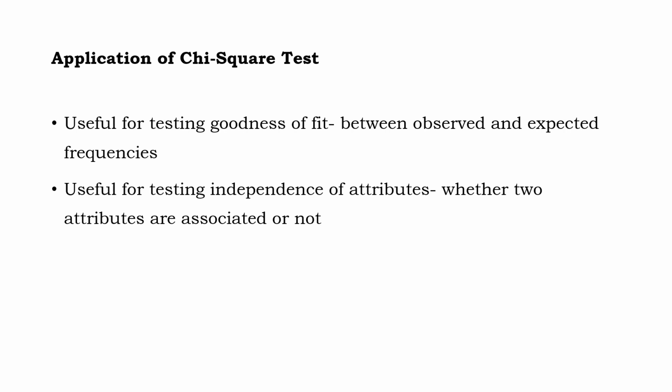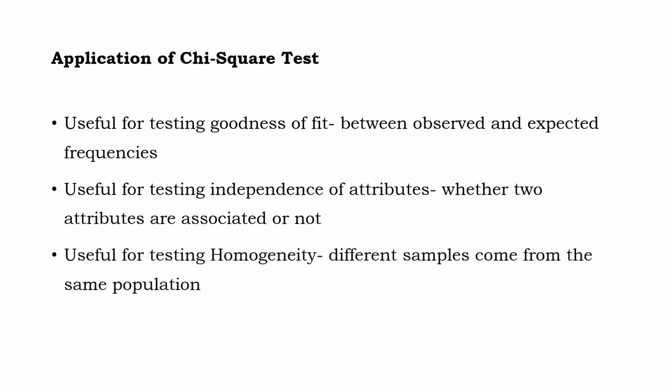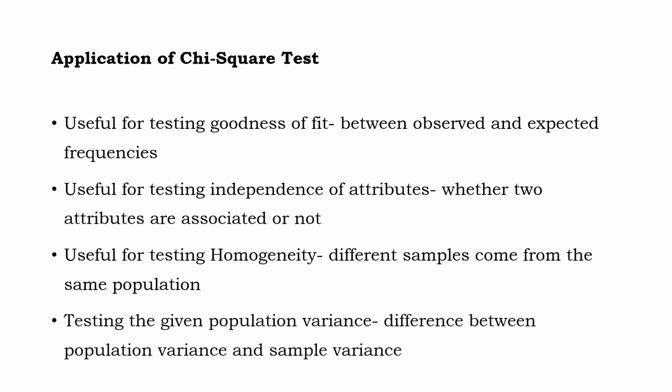What is meant by independence of attributes? Whether two attributes are associated or not, whether there is any relationship between, for example, smoking and cancer. Those are attributes, and we can test whether these attributes are independent. Then it is also used for testing homogeneity. In testing of homogeneity, we test whether different samples come from the same population or not. And again, it is also used for testing a given population variance.